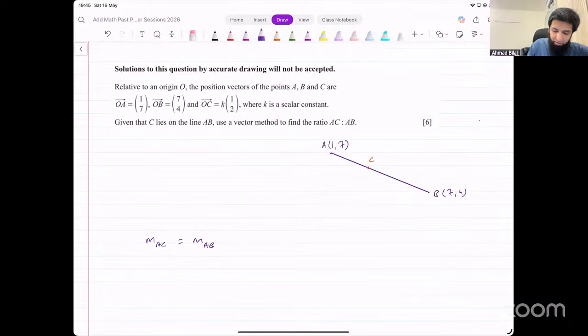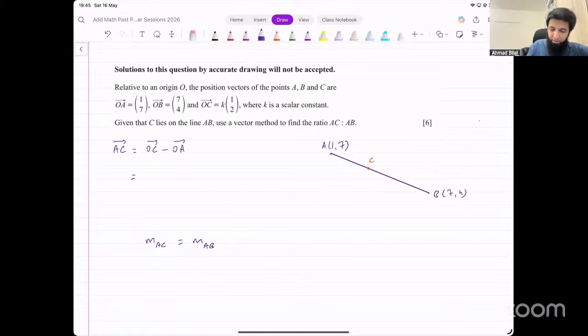First of all, find the vector AC. AC vector will be OC minus OA. OC can be thought of as K into (1, 2), that is K and 2K, minus OA, which is (1, 7). This simplifies to K minus 1 and 2K minus 7.